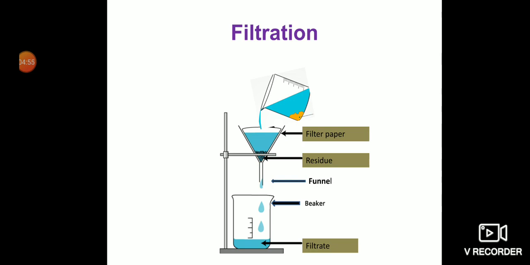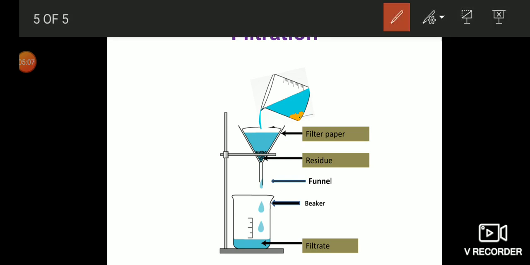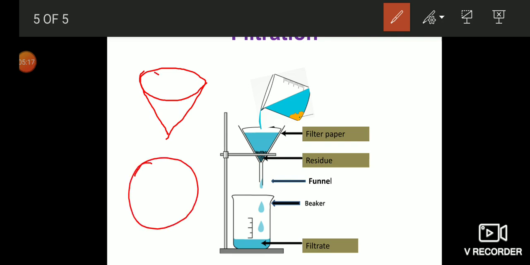In the filtration process, there is a requirement of a funnel and a beaker. Inside the funnel, a filter paper is placed in a cone shape. That means by folding a round filter paper into a cone shape, it is inserted into the funnel.